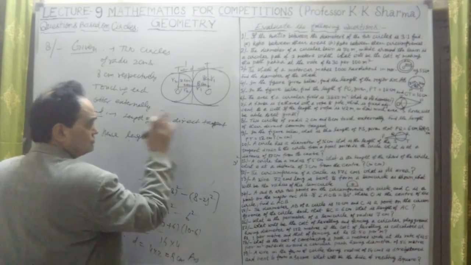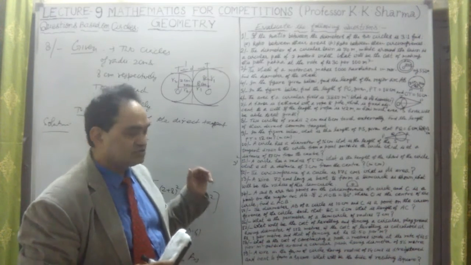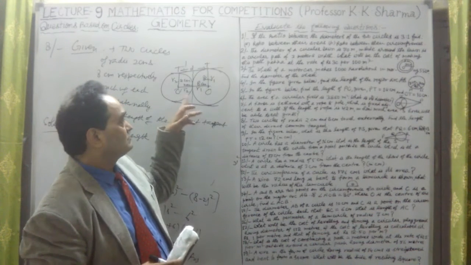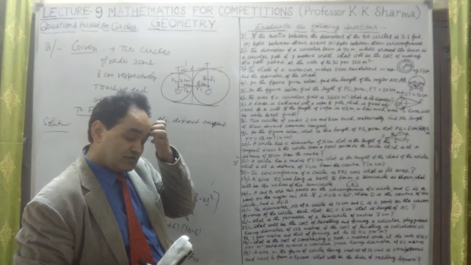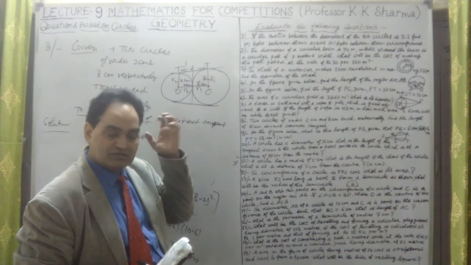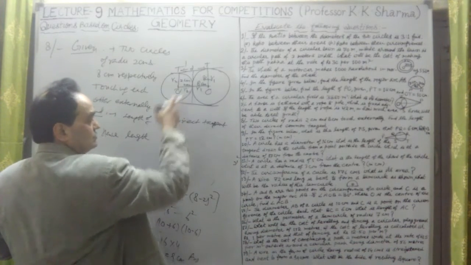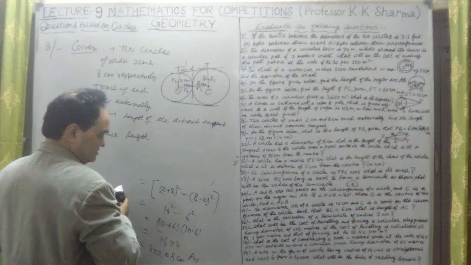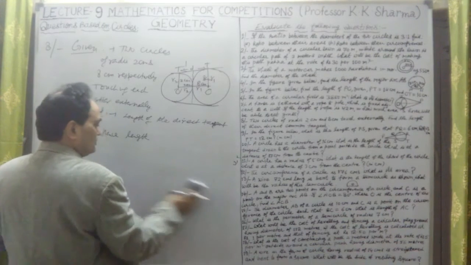All these things we have clarified in the previous lecture series, that is, what is the length of the direct tangent. The distance between the direct tangents is the length we have to find out. Or if they are touching internally, then there is only one tangent here. That is also known as a direct tangent because both are touched by the tangent. So we have to calculate the length of the direct tangent.